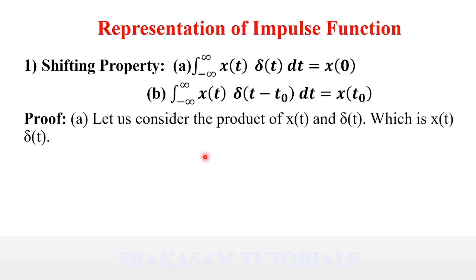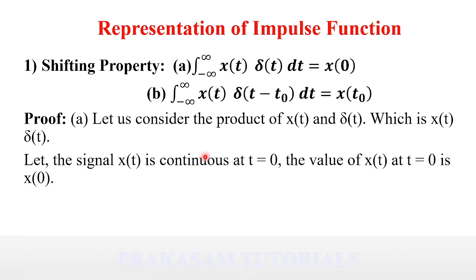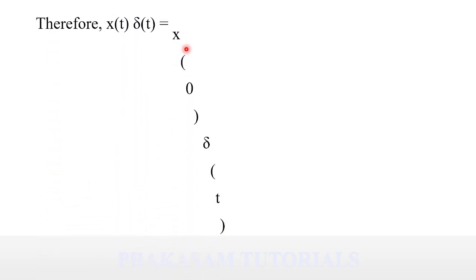So let us consider the product of a continuous time signal with the impulse signal, which is x of t into del of t. Let x of t be a continuous time signal. The value of x of t at time t equal to 0 is x of 0. So x of t into del of t is equal to x of 0 into del of t.